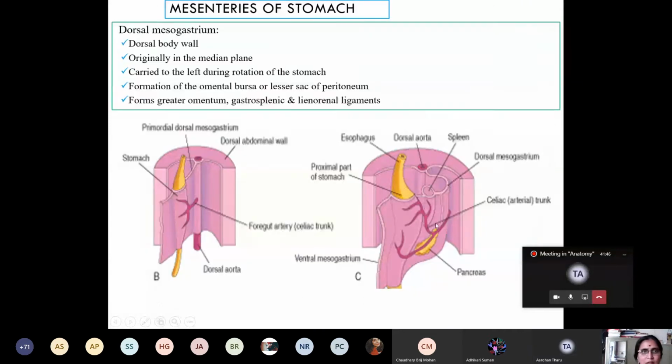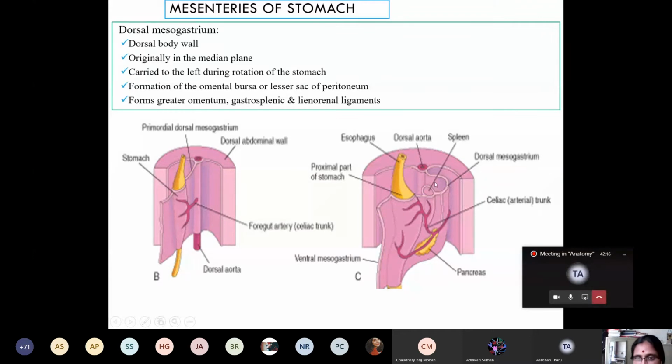Yes, ma'am. Now, the mesenteries of the stomach. You can see in this picture, the stomach is suspended into the peritoneal cavity by folds. The anterior fold is known as the ventral mesogastrium and the posterior fold is known as the dorsal mesogastrium. These dorsal mesogastriums hold the developing stomach with the dorsal body wall. And initially it lies in the median plane, you can see in the picture.